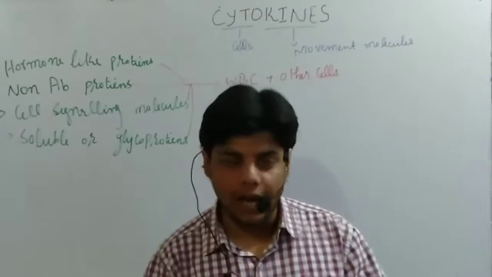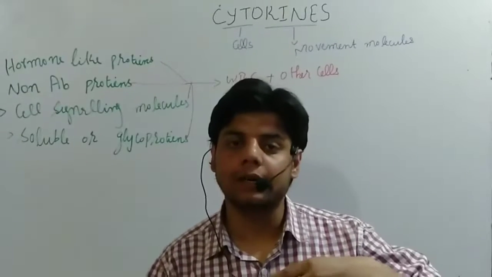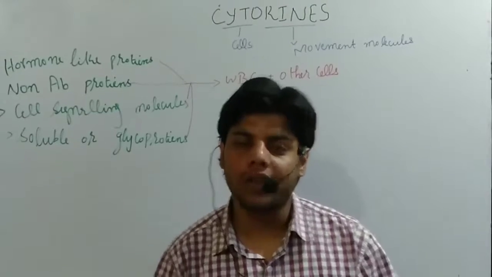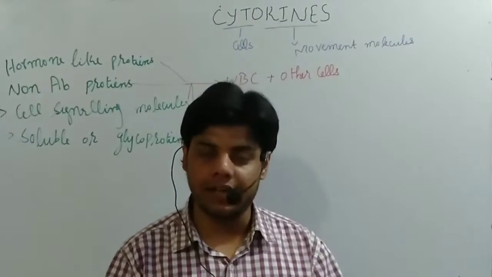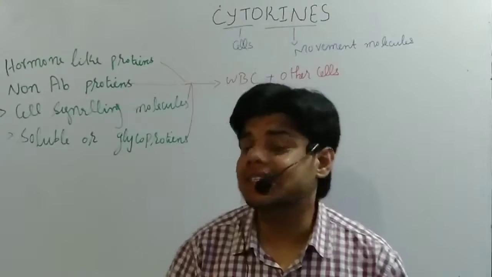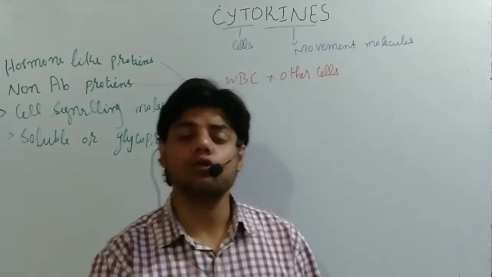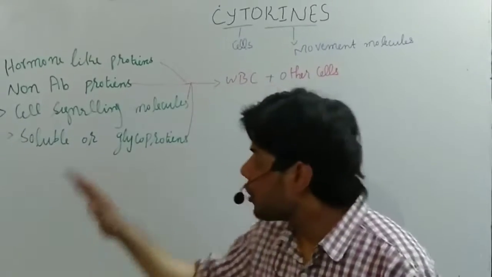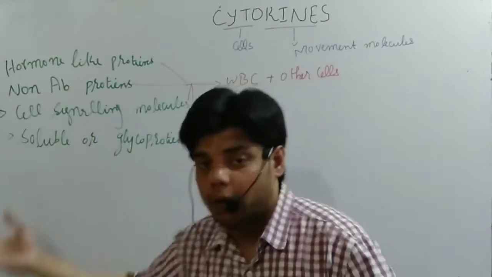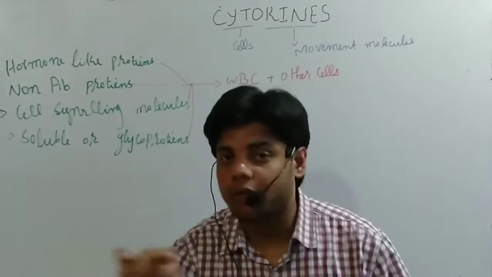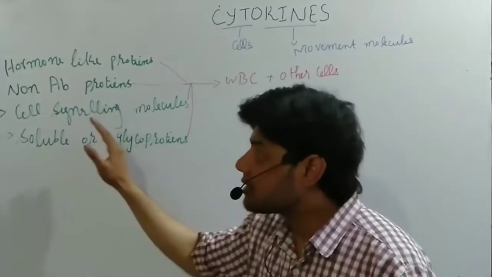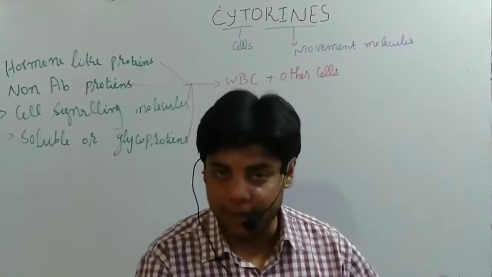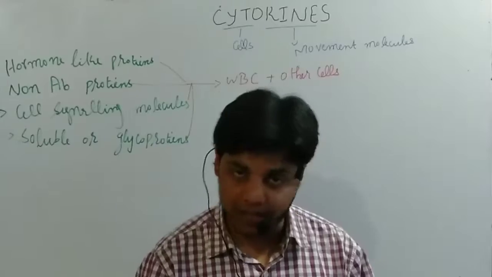The cytokines are usually against microorganisms, and also against specific cancer cells, and against parasites as well. So we can say that cytokines are involved in specific immunity and in non-specific immunity. Why? Because they are activated against all microorganisms, that's why we can say they are involved in non-specific immunity, and they are also involved in specific immunity because they are activated against parasites and viruses as well.